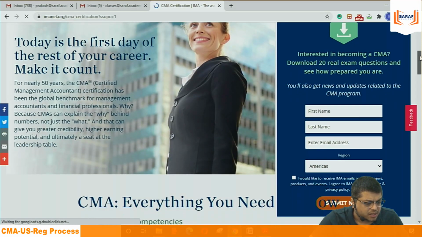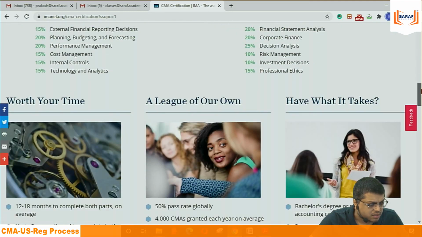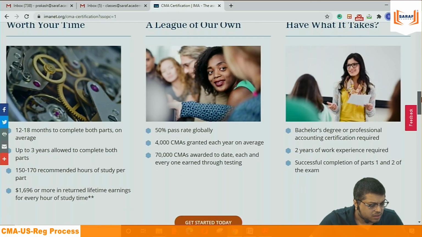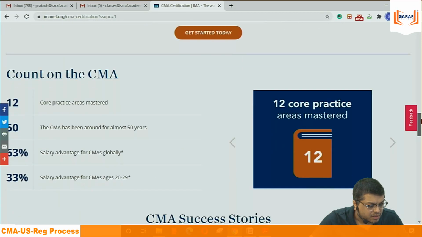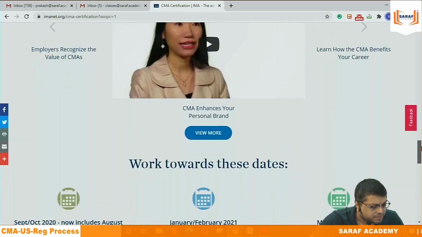Interested in becoming a CMA? The CMA salary.